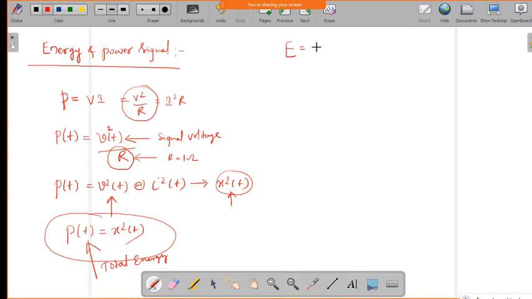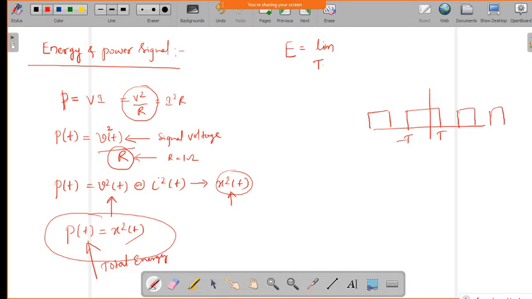Say for example, you have some signal which is repeating like this for infinite duration, and if you take the fundamental period, that is minus T by 2 to plus T by 2, now we can define the total energy of this signal.